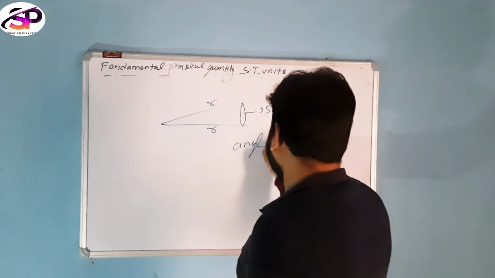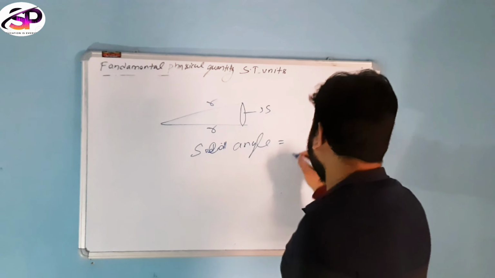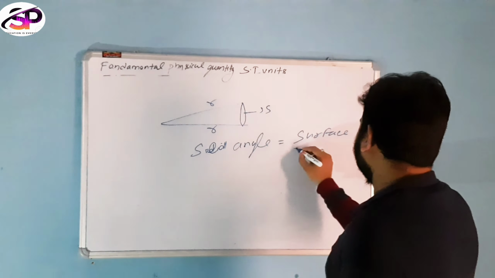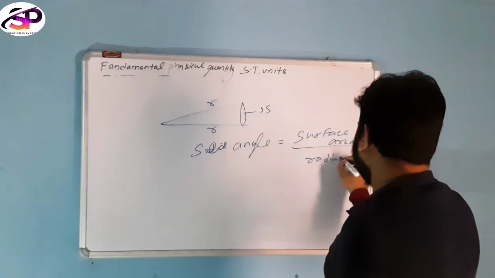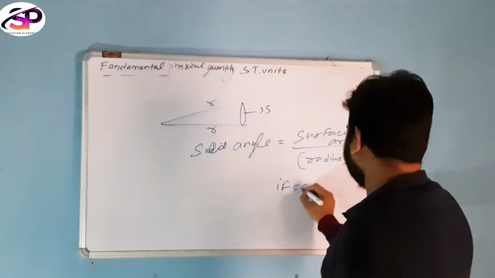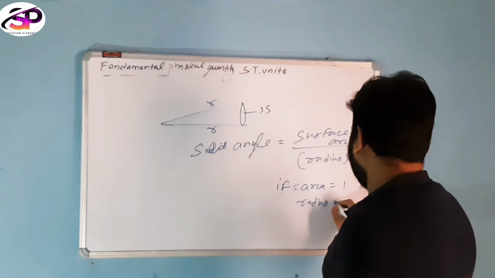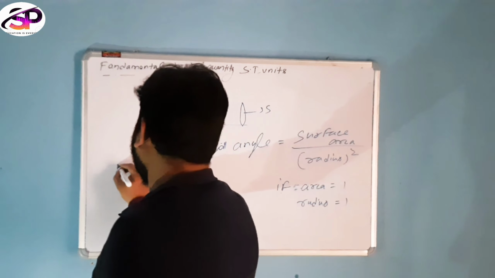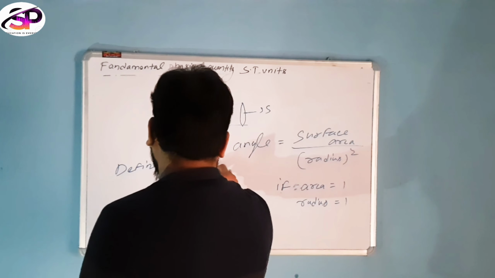Solid angle is equal to surface area divided by the square of its radius. If we consider surface area equal to 1 and radius equal to 1, then we define 1 steradian.